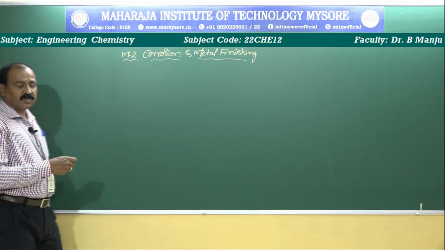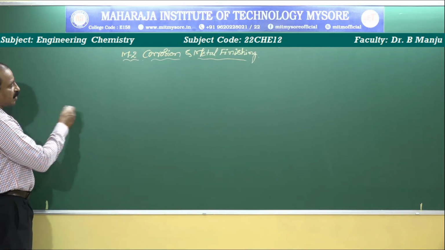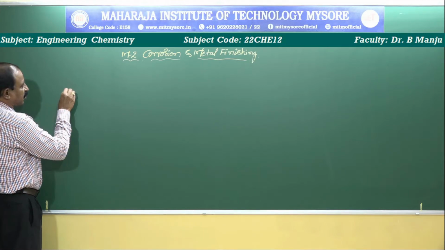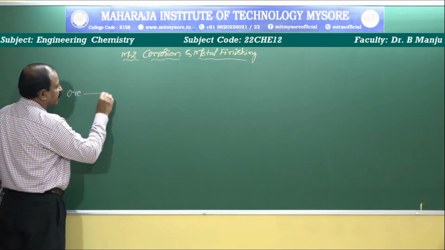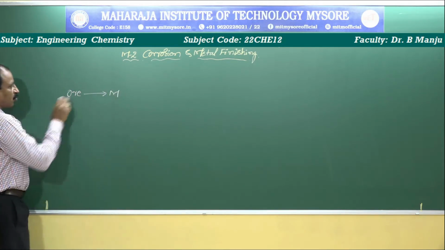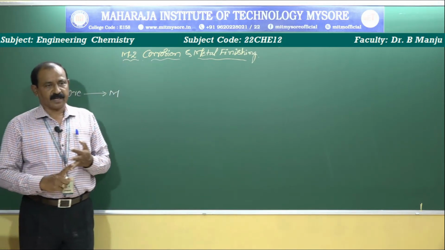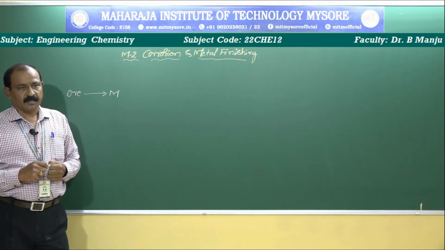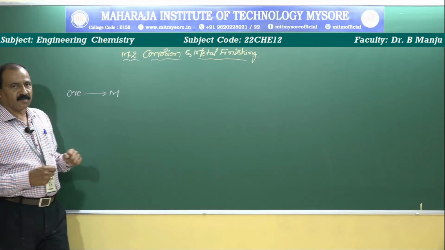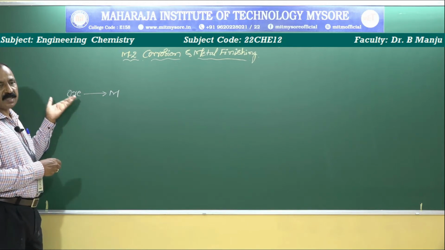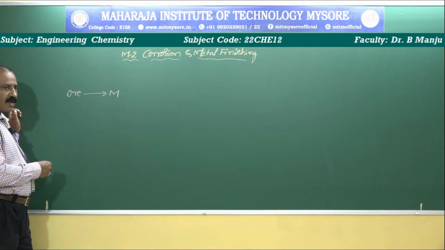Now I say that corrosion is the reverse of metallurgy. How can we say that corrosion is the reverse of metallurgy? In the metallurgy chapter, what you have discussed is that they take ore and extract pure metal. The ore is naturally available in the earth crust either in the form of oxide, carbonate, bicarbonate or sulfide. Most of the metals are available in the earth crust in the form of oxide. Likewise, iron ore is hematite. Hematite is also one of the best ores of iron, containing more than 85% of iron content.